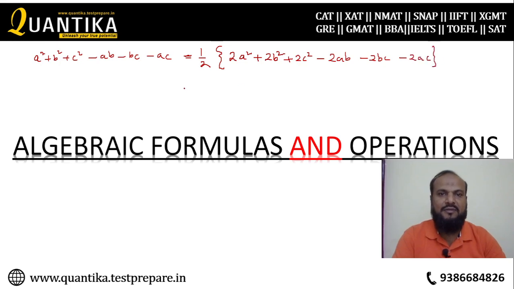Now what happens? Half into a square minus 2ab. You take one a square from here and one b square from here. Now you understand what is happening. Plus one b square from here, because one b square has already been taken, so one b square is left out, and one c square from here.